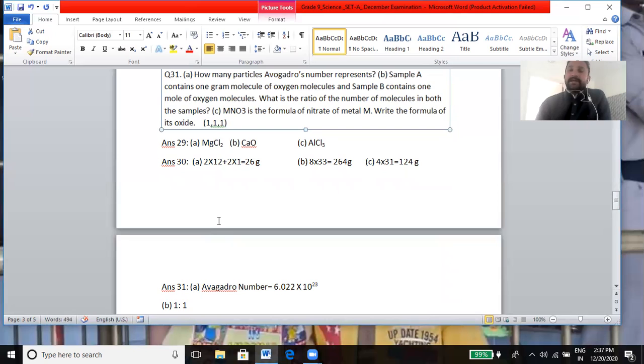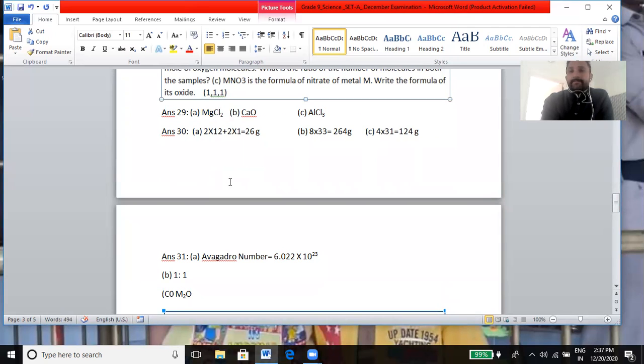MNO3, that is M nitrate, is the formula for nitrate for metal M. Then what is the formula for oxide? If you see the formula, nitrate contains only one negative ion, that's why its formula is MNO3. But in case of oxide, the valency will be O 2 negative. When 2 negative is crossed with M, it will give M2O. What will be the answer? M2O.